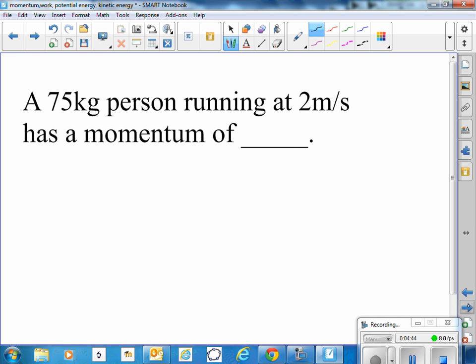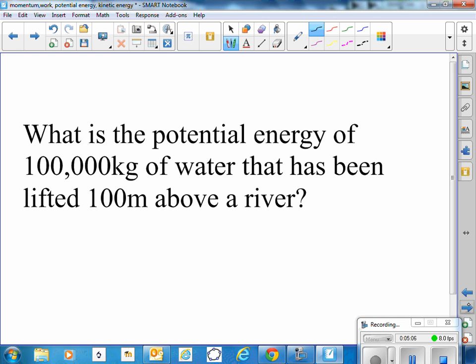So let's go through these things that we've learned. We learned about momentum. So a 75 kilogram person running at 2 meters per second has a momentum of 150 kilogram meters per second. I just multiply the mass times the velocity. Potential energy is mass times gravity times height.